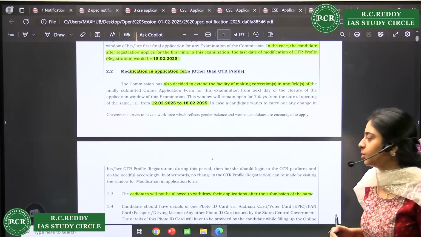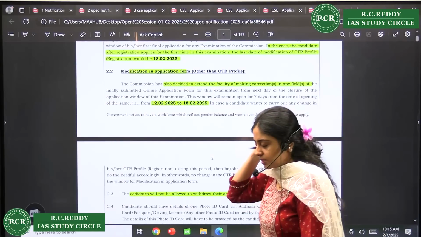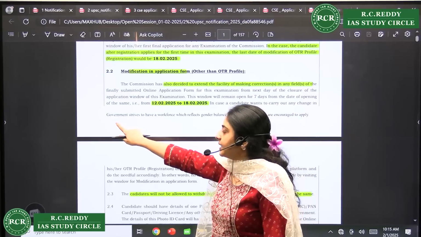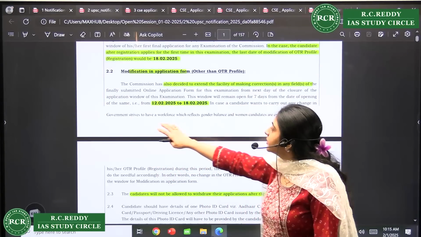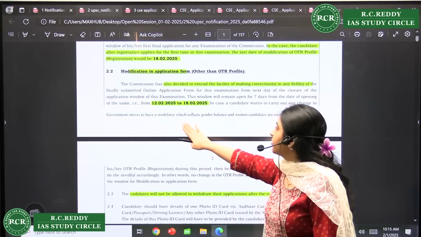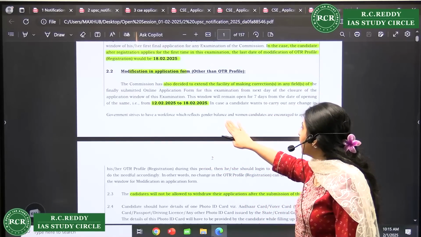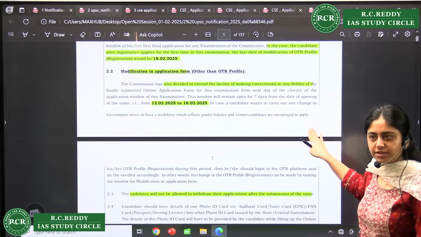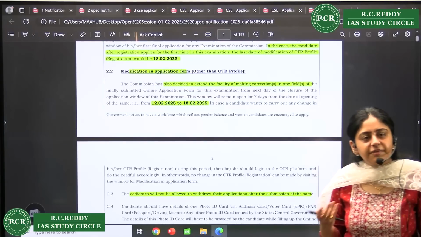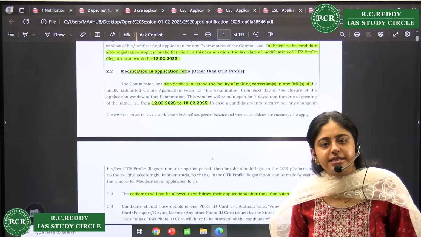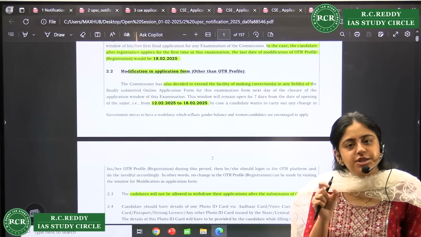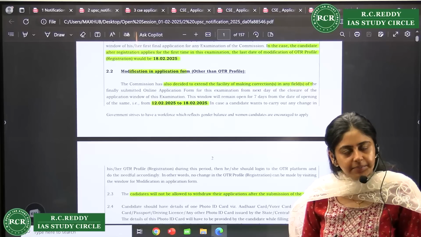One very interesting thing which I found out in this year's notice is that at the end of every page they have written, government strives to have a workforce which reflects gender balance, and women candidates are encouraged to apply. So it's a very good, general thing, not related to the exam filling, but at the end of each page they have added this particular thing, right?